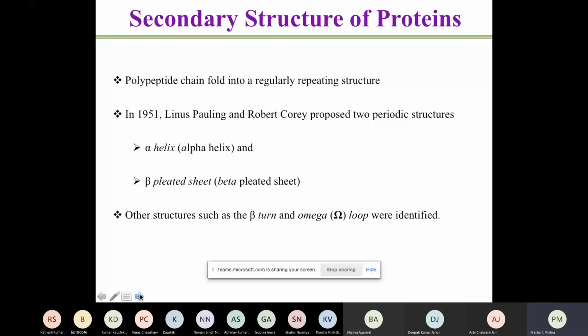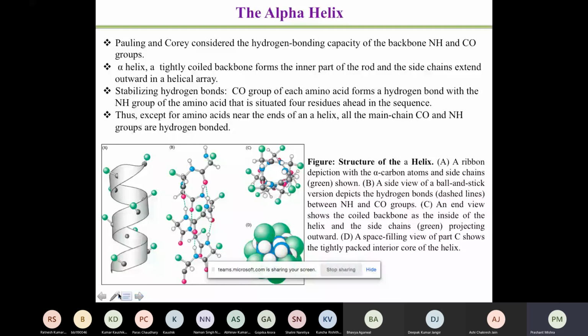Now, coming to the structure, how it looks like, it's very important that you should understand how they look like and what is the actual configuration within the protein structure. So if you look at the hydrogen bonding, you see there is a backbone NH group which reacts with the carboxylic group or carbonyl group, and that is the way the hydrogen bonds are formed.